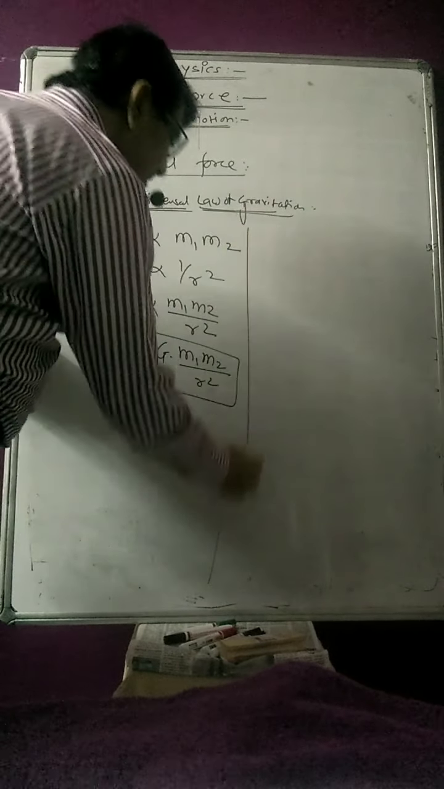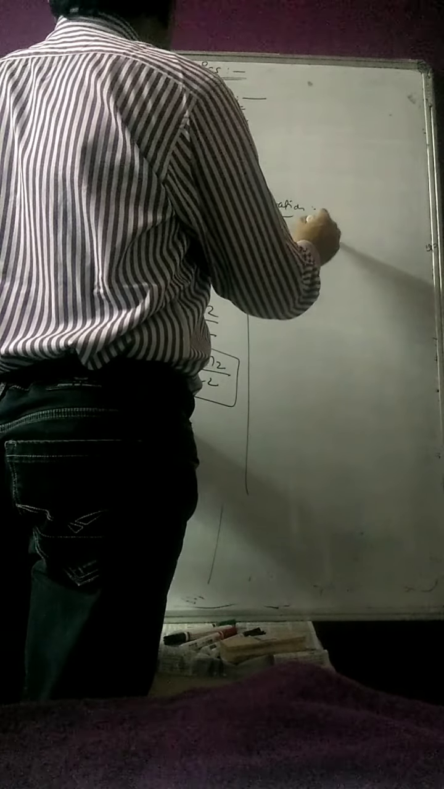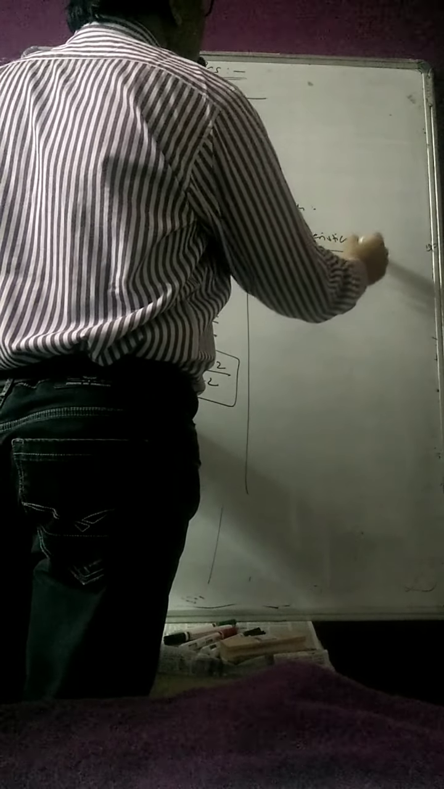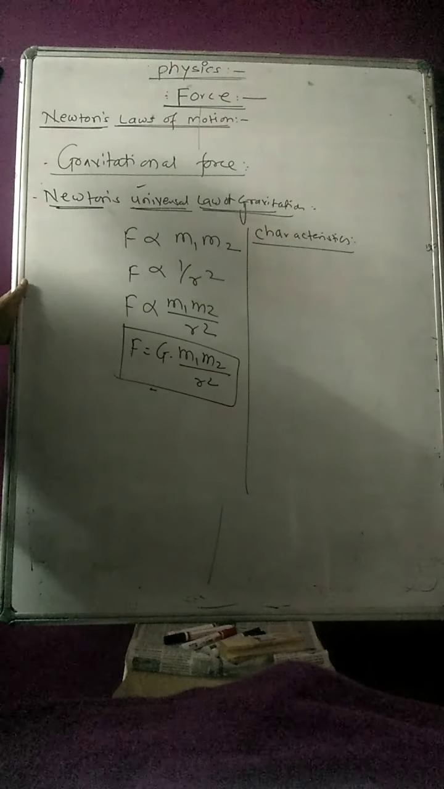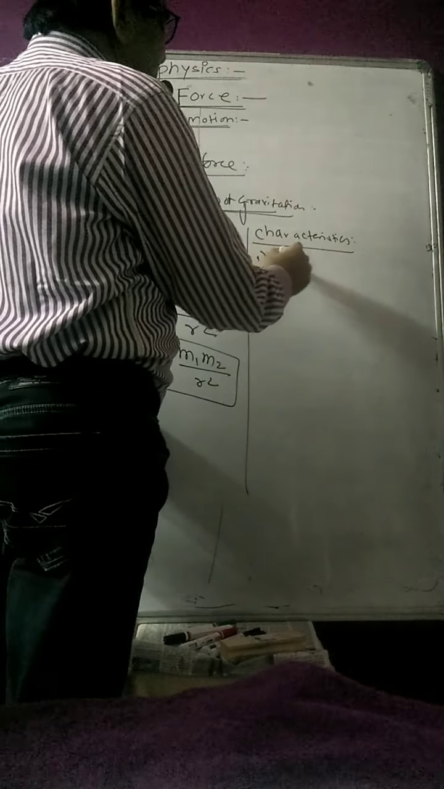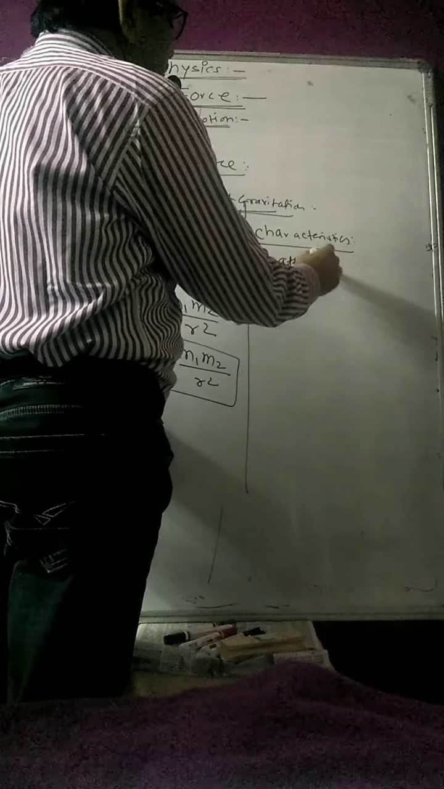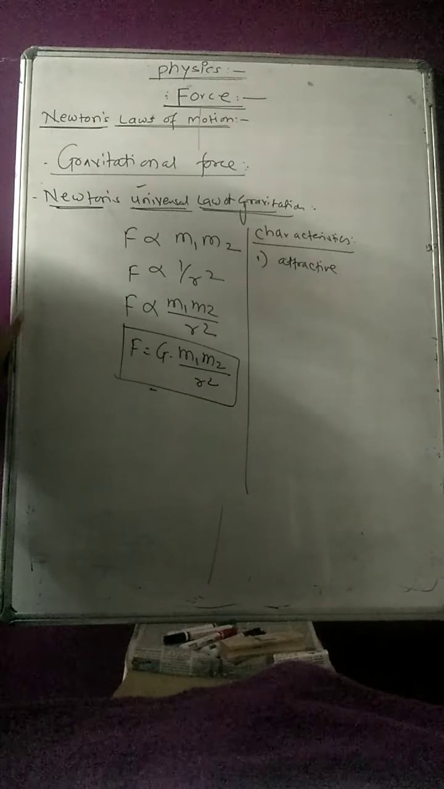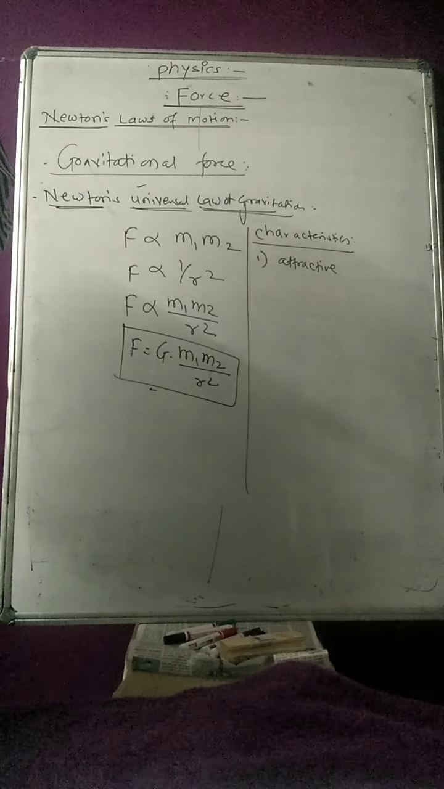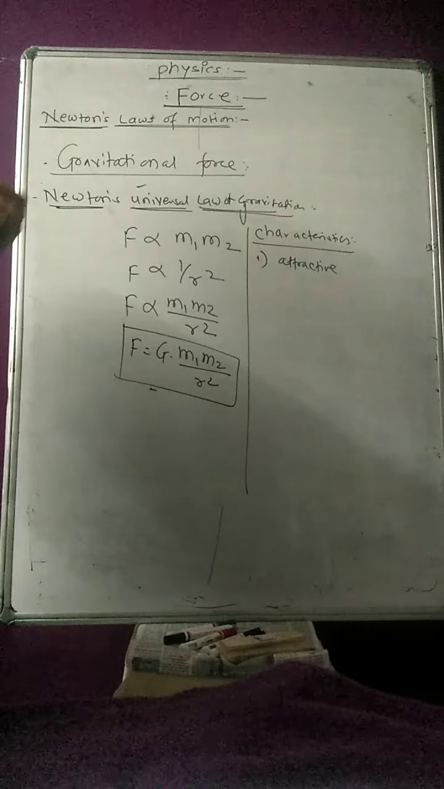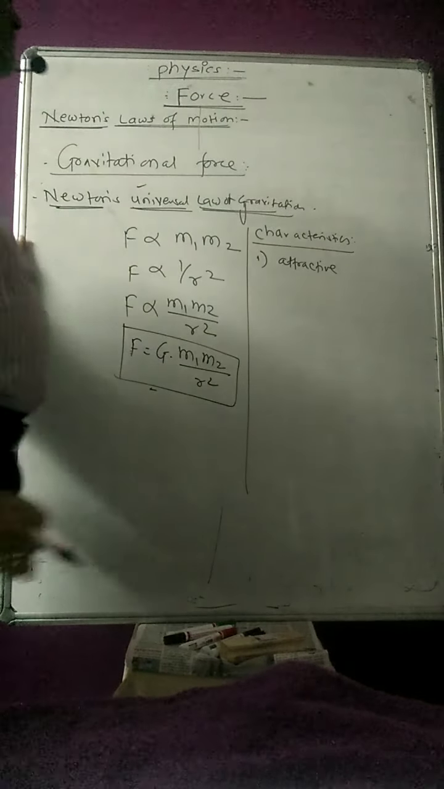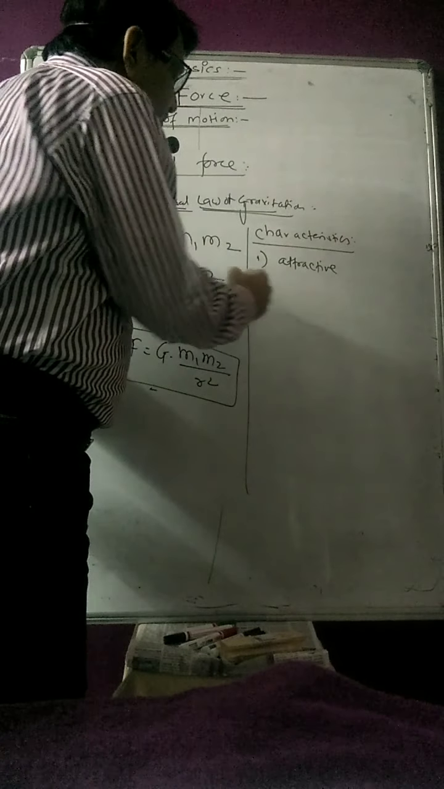From that there are some characteristics which we can define for the gravitational force. Which are the different characteristics? First, this force is always an attractive force. There is always attraction going on between two particles in the universe. When two bodies have some mass, they are always attracted to each other. Therefore this force is always attractive.